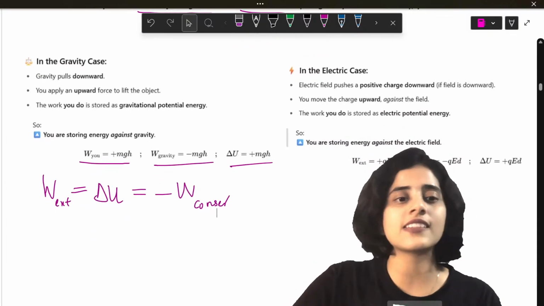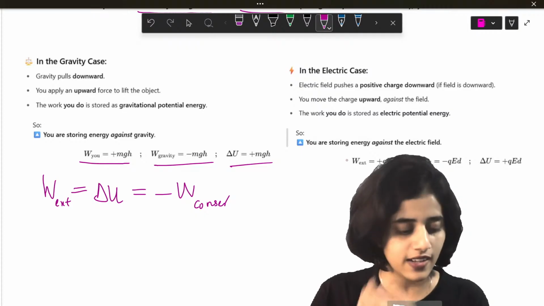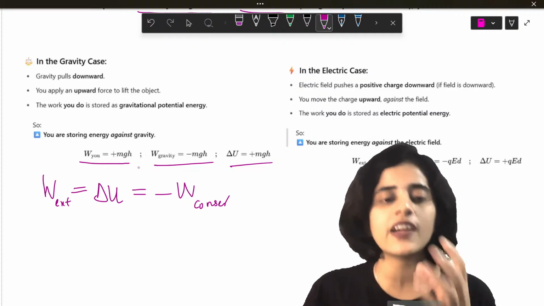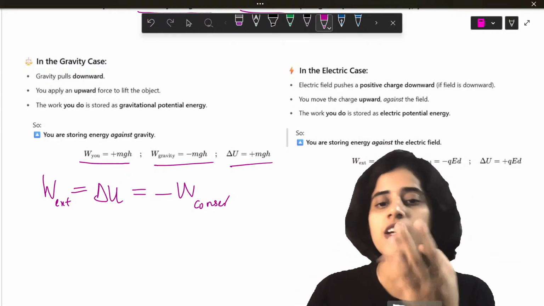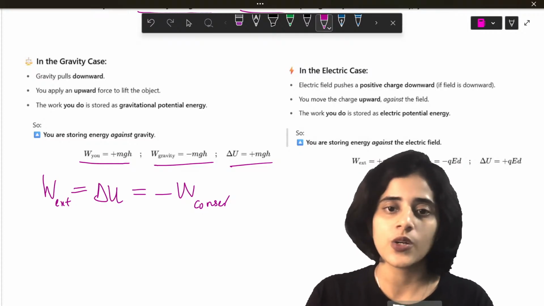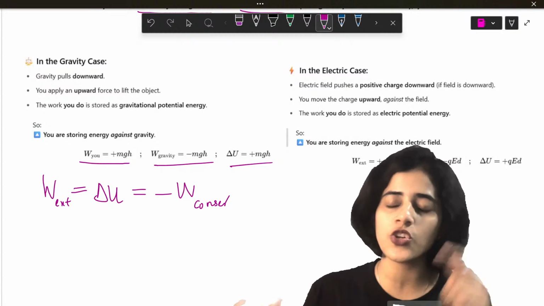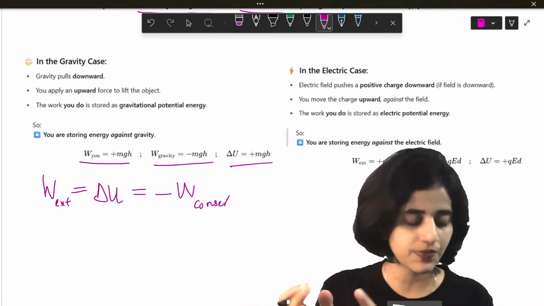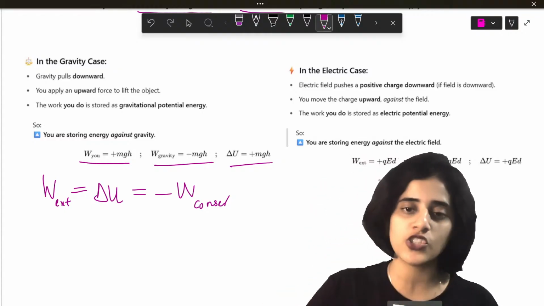Next, this is in the case of gravity. In the case of electricity, what happens? Same formula. The only difference is to find out the potential work done. For gravity, you use mgh. For electric, you use QED. That's the only difference. So the electric field is in one direction, and you're moving the charge in the opposite direction. So whatever work you do is going to be stored as potential energy.